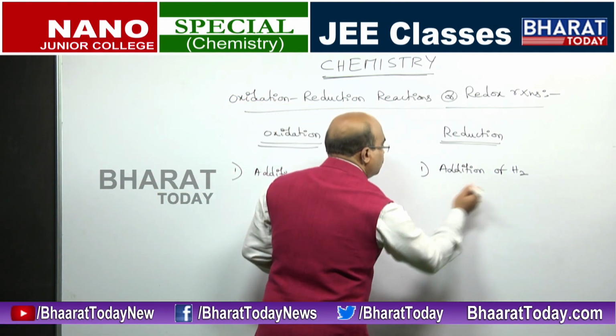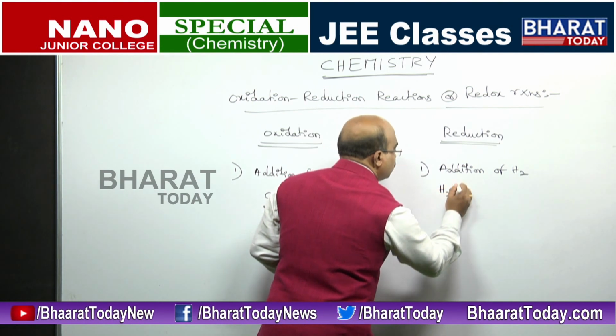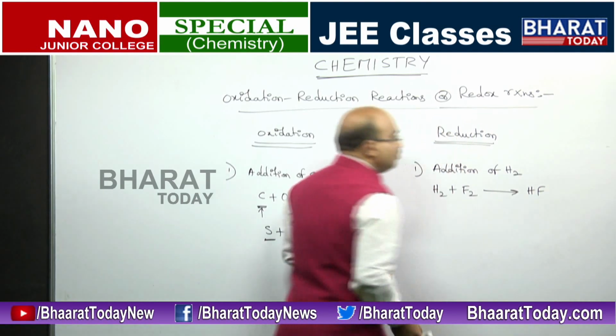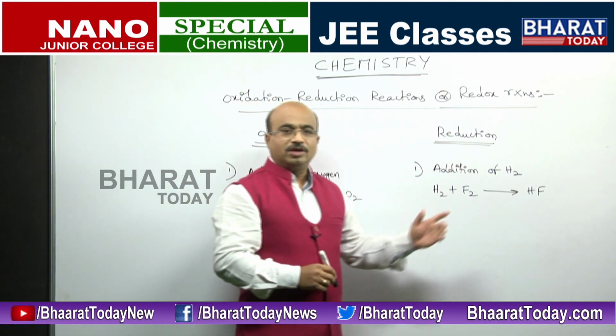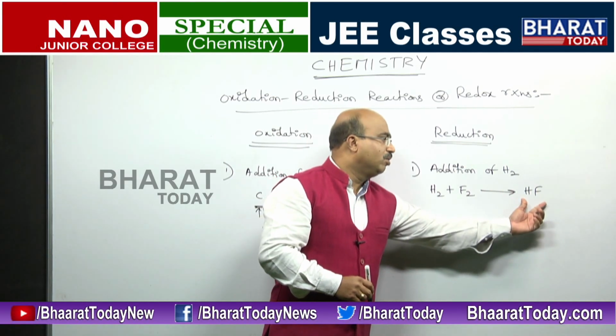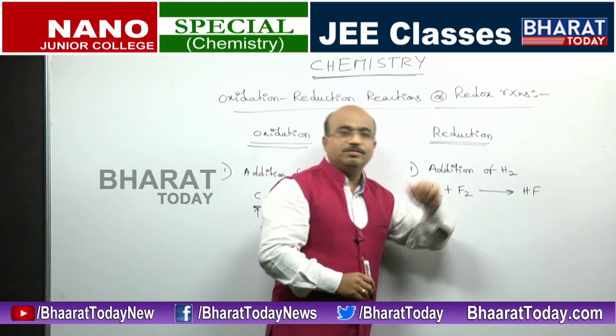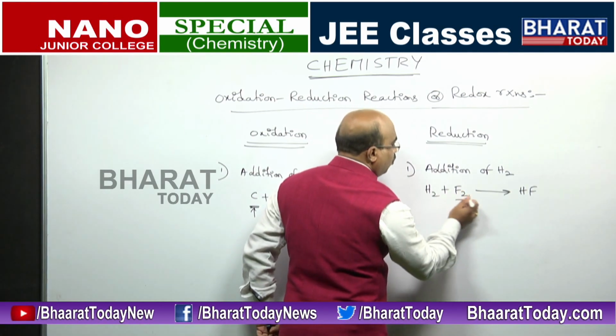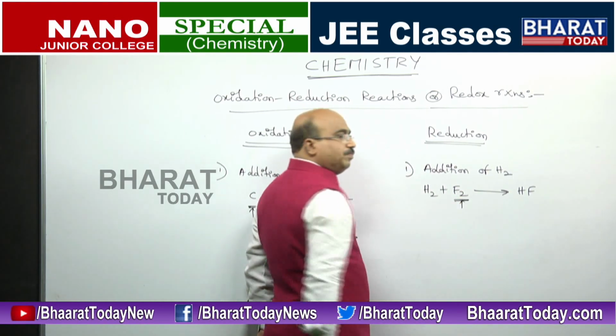So let us take an equation again, hydrogen plus F2 giving HF. What are you getting? Fluorine is separate, hydrogen is separate, but now hydrogen is along with the fluorine. So we are adding hydrogen to fluorine. So fluorine is, we'll say, reduced.